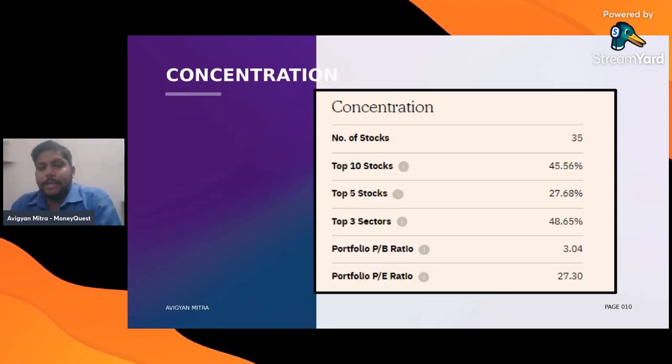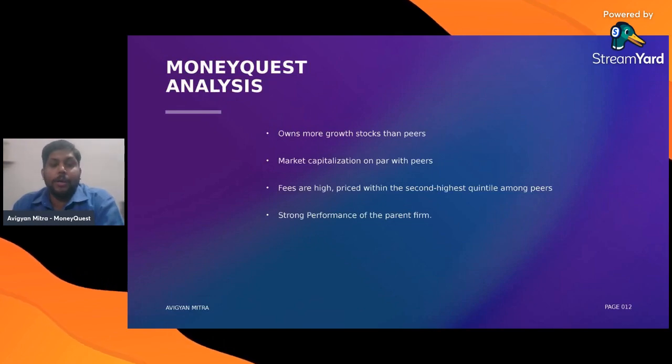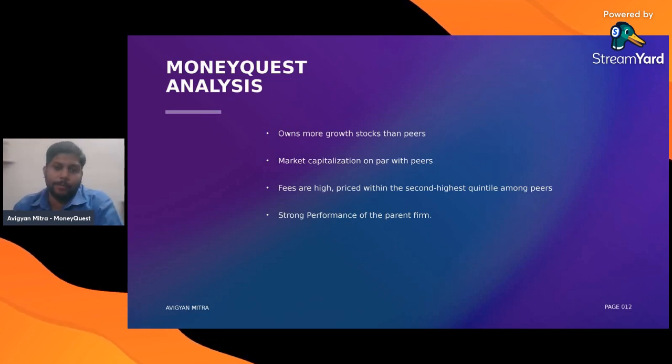Now, this particular fund has 35 stocks because it's a thematic fund, so the number of stocks is less, right? These two are the fund managers, Bhavin Mitlani and Mohit Jain. They joined in late 2021, or you can say 2022. Our analysis says that this particular fund owns more growth stocks than its peers. That's perfectly okay. But the market cap is on par with its peers.